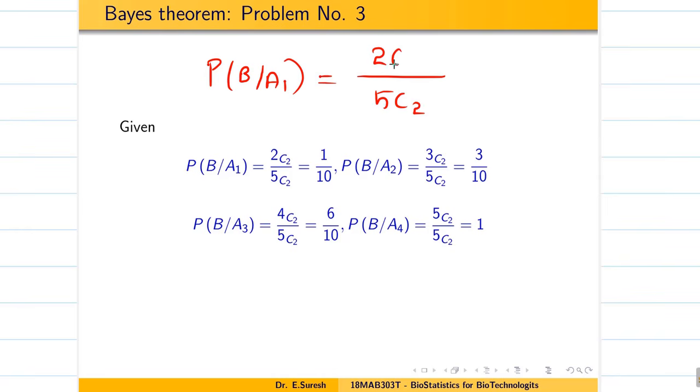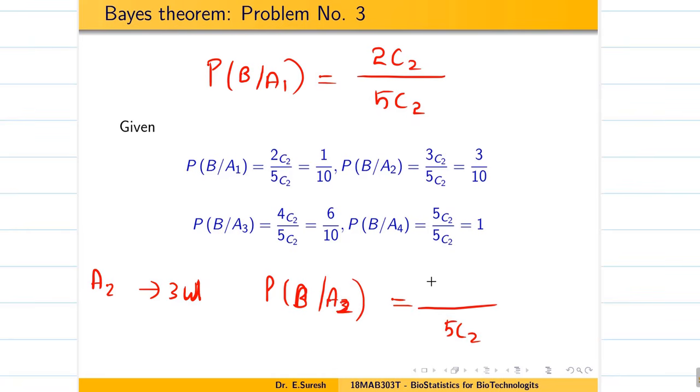In A1 I have exactly 2 white balls, so the probability is 2C2 over 5C2. And for A2 we have 3 white balls, so the probability of getting 2 white balls from A2 is 3C2 over 5C2, since 3 white balls are there and I can take any 2 combination.